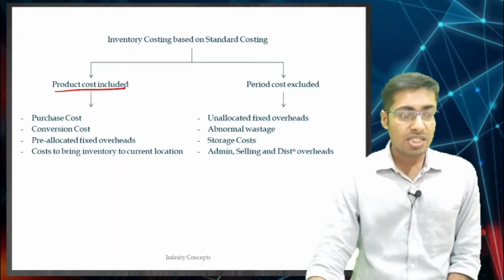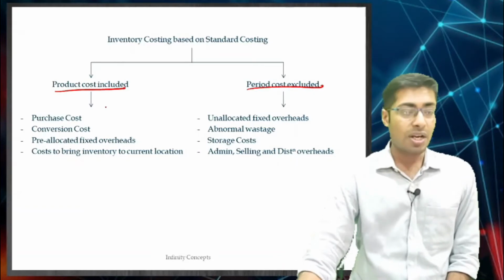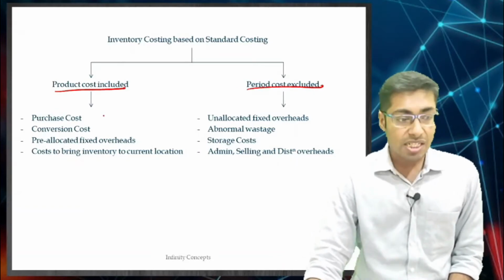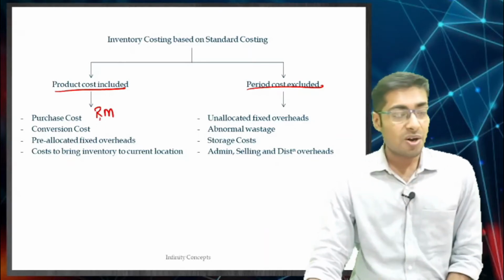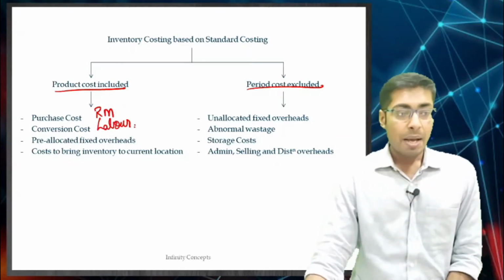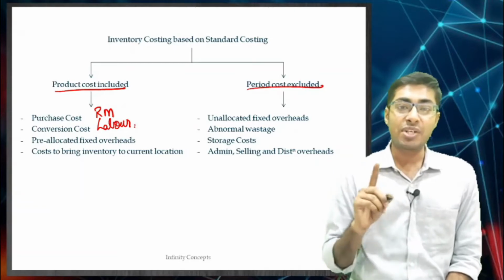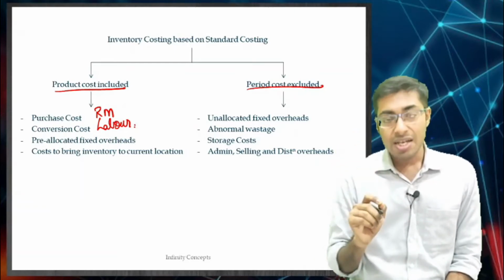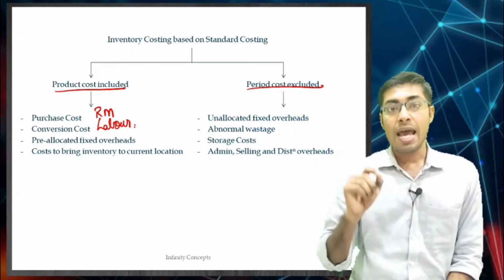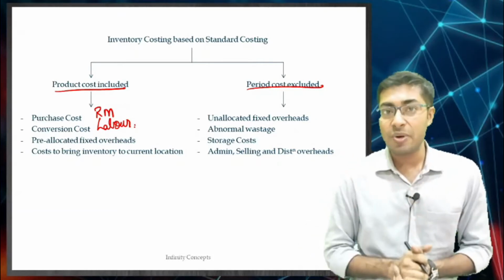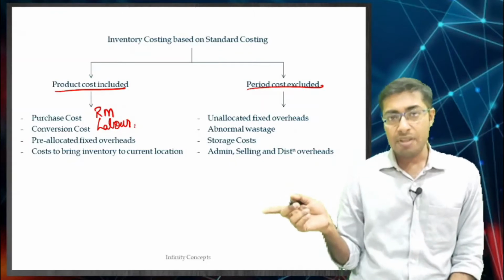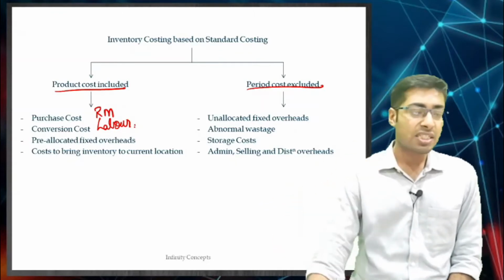So product cost is included, period cost is excluded. What are the product costs? Purchase cost, which is your raw material cost, conversion cost, which is your labor cost, and pre-allocated fixed overheads, which means the fixed overheads which are considered as if the standard production units are taken into consideration. When we take the example later on, we will understand what this is.